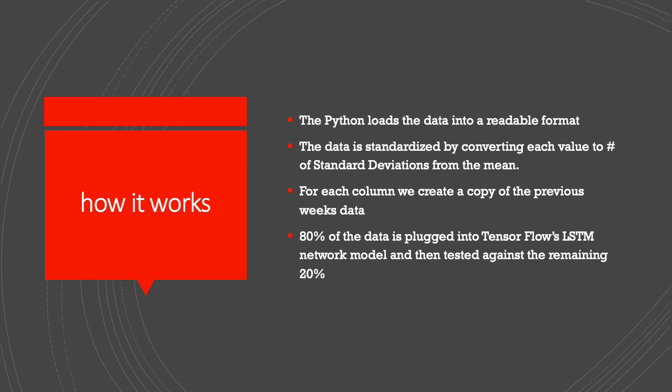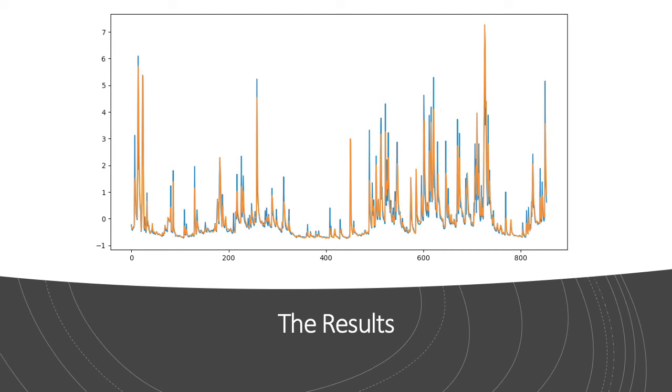Then 80% of this data is plugged into TensorFlow's LSTM network model. This is a model that is best known for doing well in predicting hydrological levels such as this. The result of this model is then tested against the remaining 20% of data. Here you can see the overall results of this program. The orange is the predictions made by the model, and the blue is the actual river levels on those days. Overall, the model worked and is quite accurate. It does drop off on some of the peaks, especially as you'll see in some of the closer up shots.